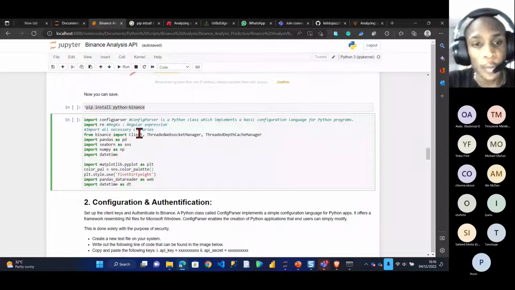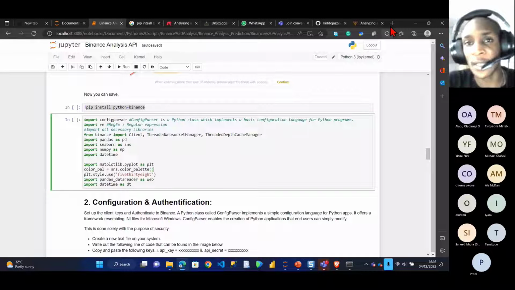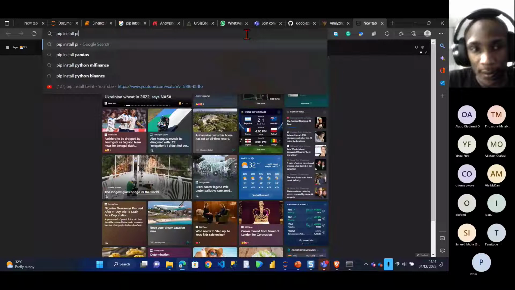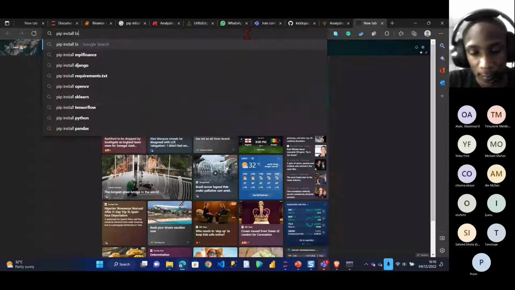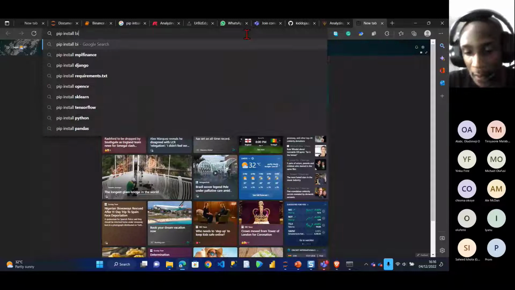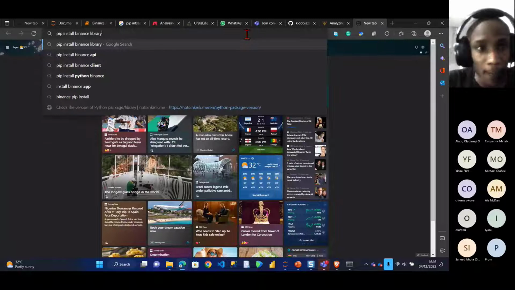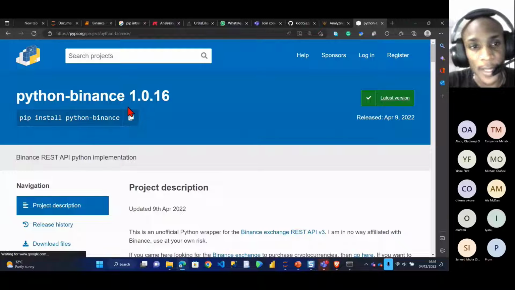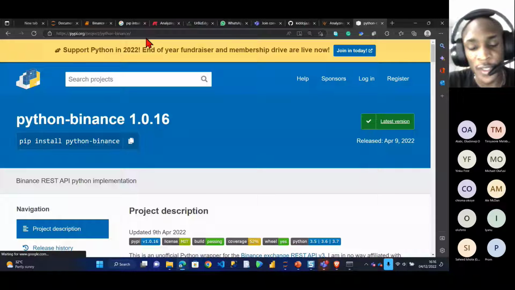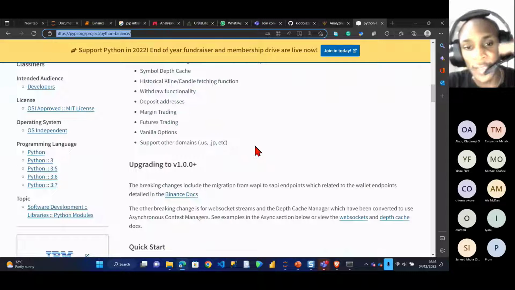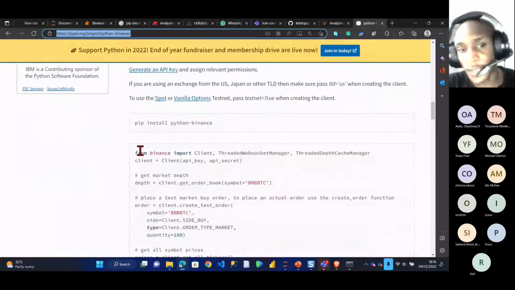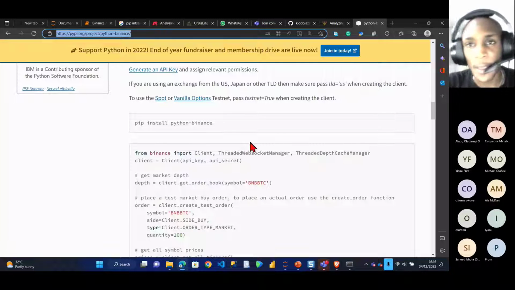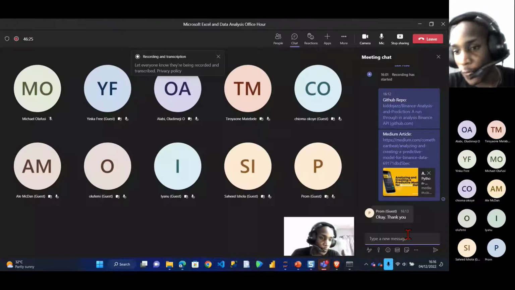But some of you have asked, you don't really know much about the Binance library. You can just open your browser and search for pip install Binance client library. This gives you the official documentation for the Binance library in Python. I'll copy the URL link for everyone to read more about it. It gives you the different steps on how to use it. You can see this one I'm actually doing right now: from Binance, import Client, ThreadedWebsocketManager, and some other things, right? I'll paste it to the chat group over here also.